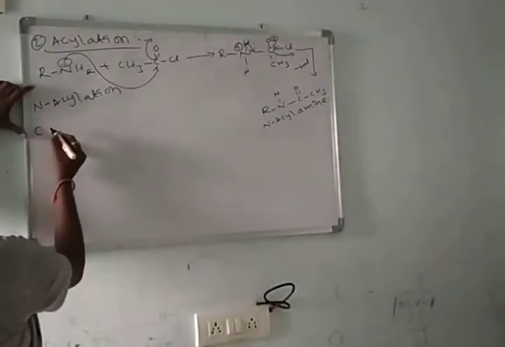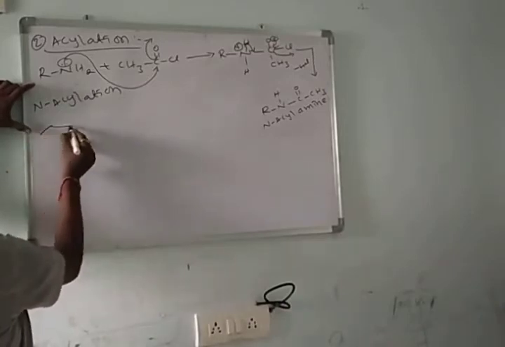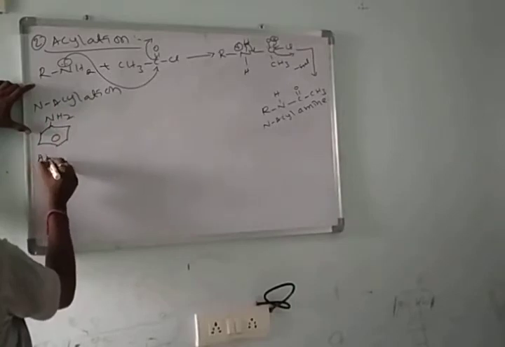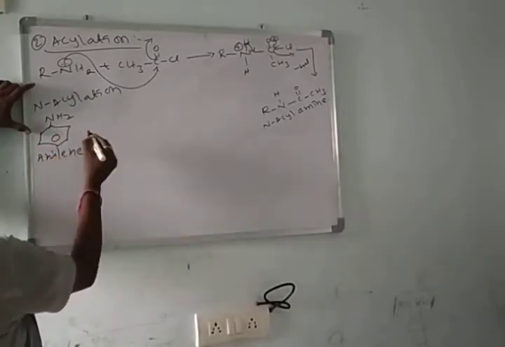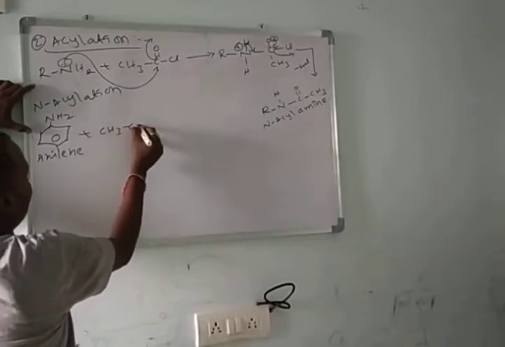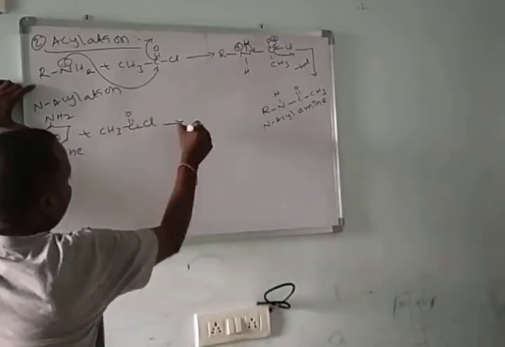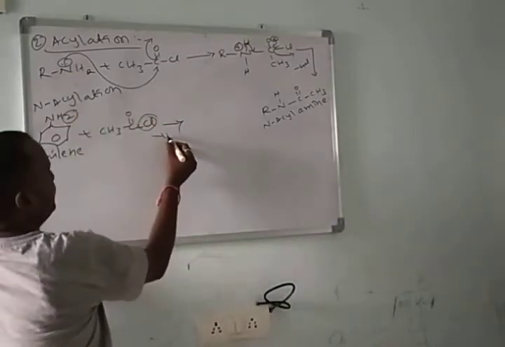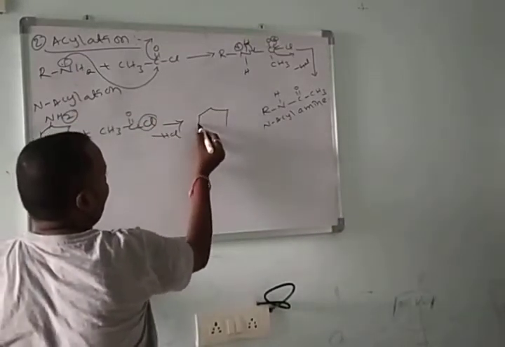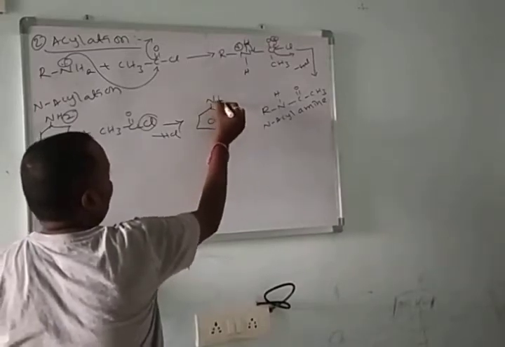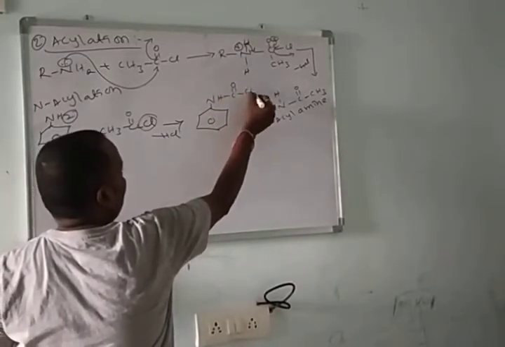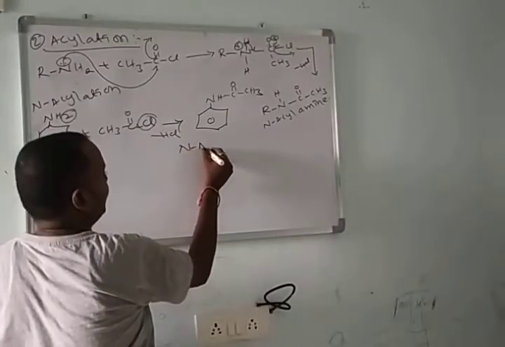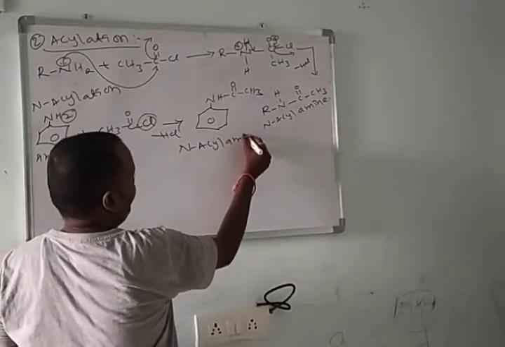Suppose for example, you take benzene with NH2, we call aniline. It reacts with acetyl chloride. What happened? Here Cl and here H, it loses an HCl molecule. We get NH, C double bond O, CH3, the N-acyl amine.